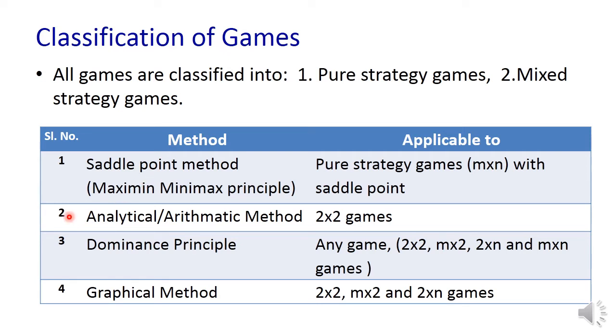Any one among the rest can be used to find out the solution. Another method that can be used is called the arithmetic method. This is applicable only to games that have a payoff matrix of order 2 cross 2. We can also use the dominance principle to solve games of any size, and we can also use something called the graphical method to solve the game. This can be applicable for games having a 2 cross 2, M cross 2, or 2 cross N payoff matrix size.